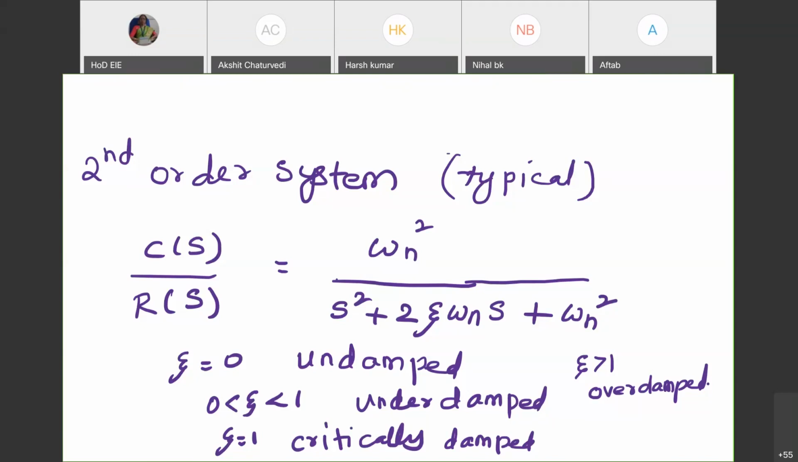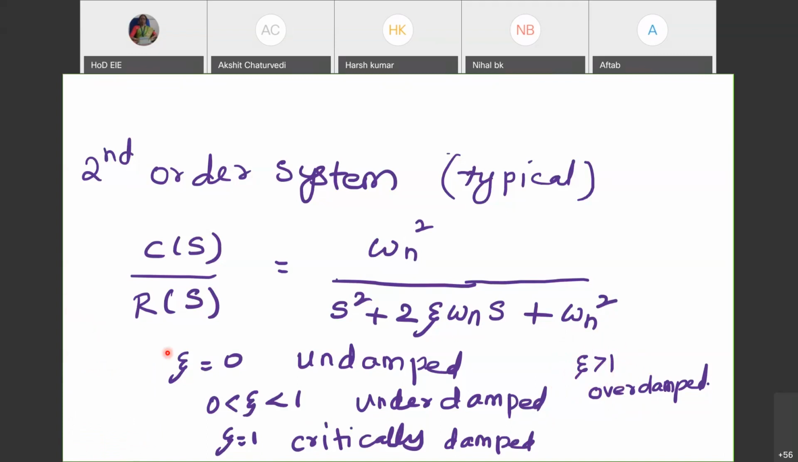So zeta equal to 0 is an undamped system. That is one case. And then we have the other one, zeta greater than 1. Okay. So what could be the value of zeta? Zeta can have various values according to the second order system.